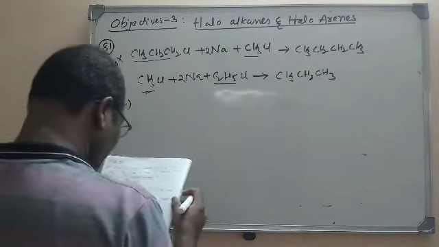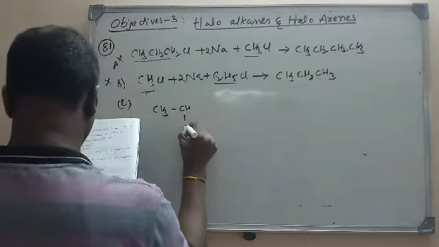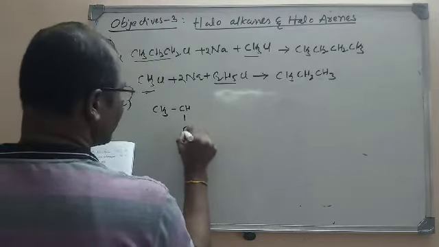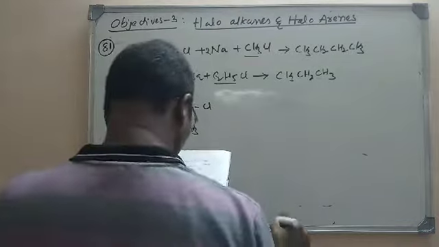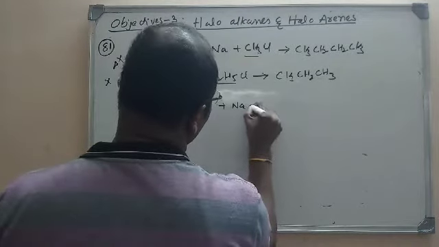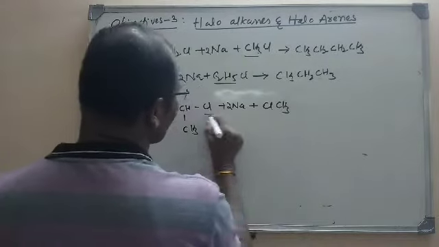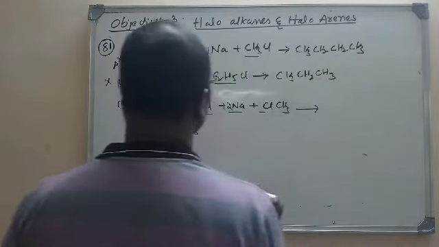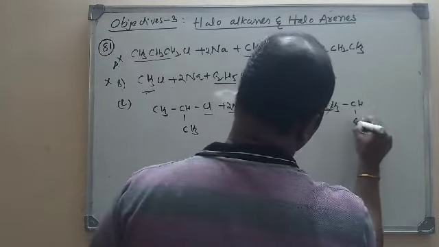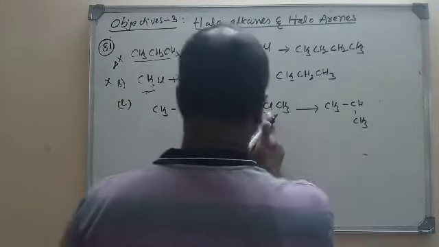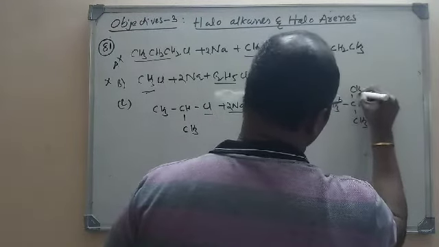Next one, CH3CHClCH3, that is isopropyl chloride, nothing but 2-chloropropane, and methyl chloride, that is CH3Cl. What are we going to lose here? NaCl will be lost, and what are we going to get? CH3CH, this is CH3, and here one CH3 is bonded.